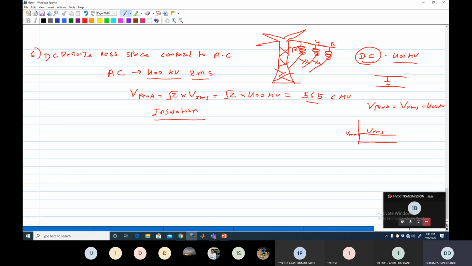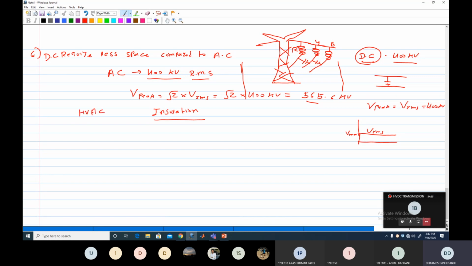You can see in the figure, if the distance between two conductors increases, the length of the cross arm also increases, and the supporting structure of the tower also increases. So you require large space for the erection of the transmission line at both ends, as compared to the DC line. That's why this is a limitation of the AC line, not only in the erection of the transmission line, but also at the substation.